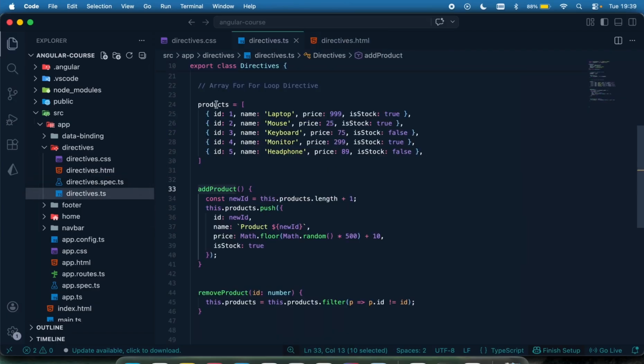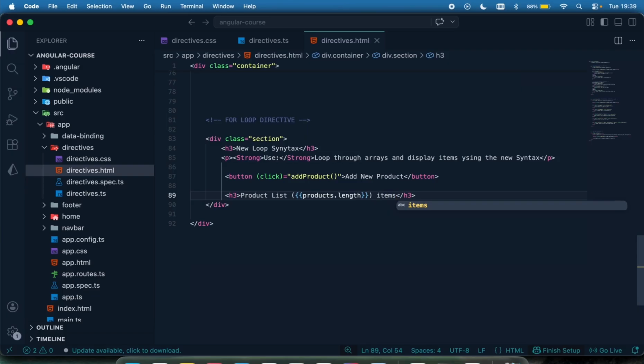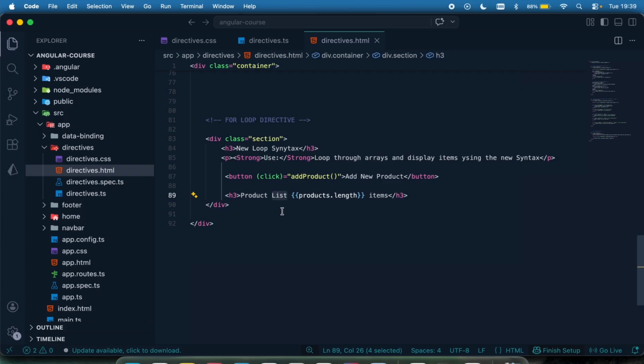That should be products right here. products.length, get the total length, and then I'm just going to say items like that. Okay. I don't really think I need that. Let me get it total. So this is going to be the product. Okay. Yeah.